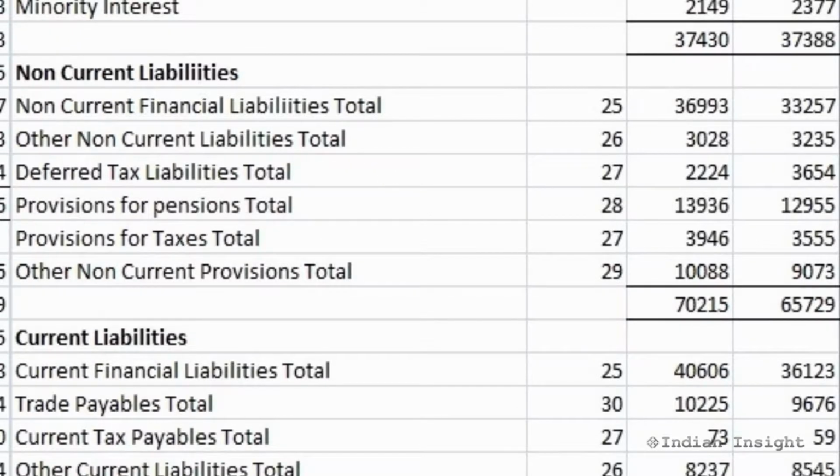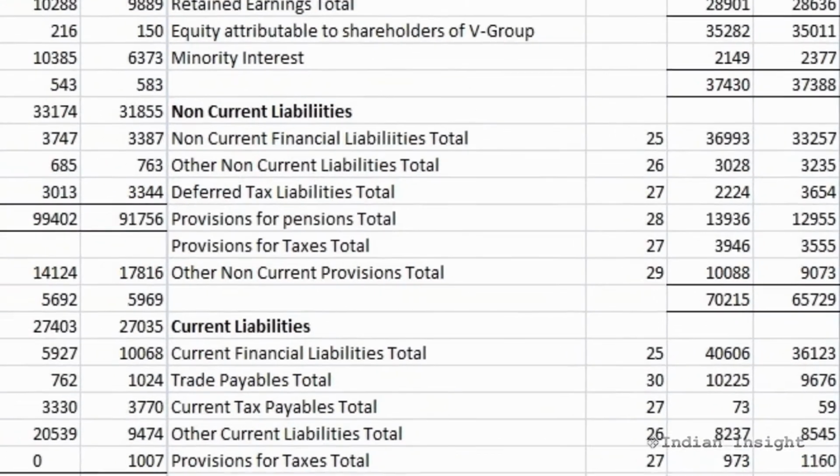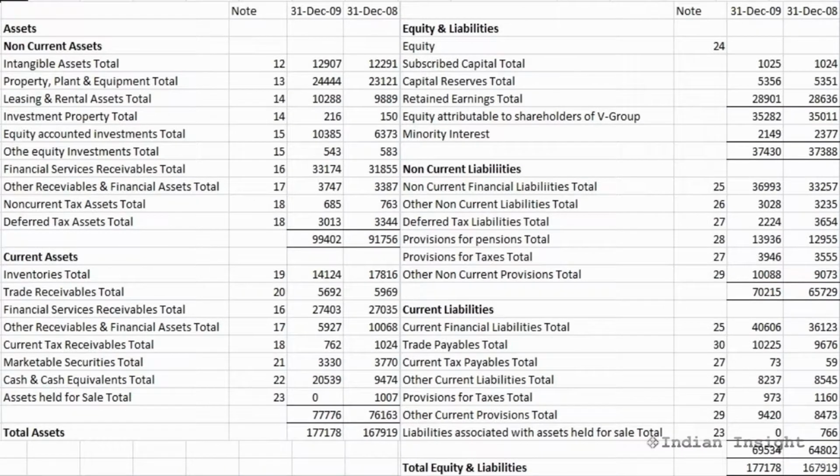As you can see here, there are other non-current liabilities for this company, but their nature would be similar to what we described here, and essentially they represent long-term obligations of the company that would need to be settled in the future. With this, we come to the end of the discussion on non-current assets and liabilities.